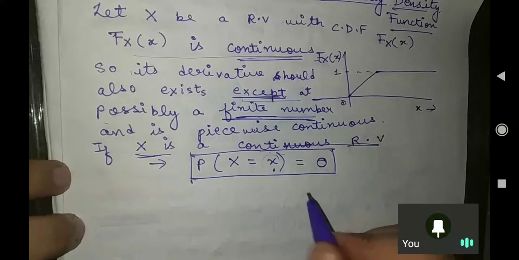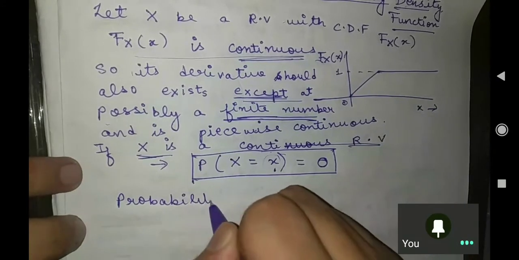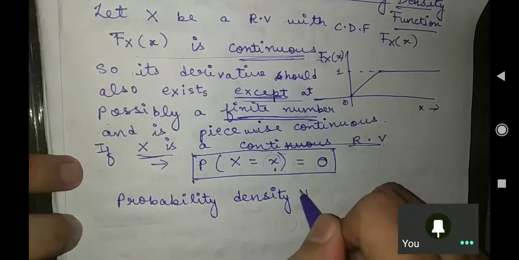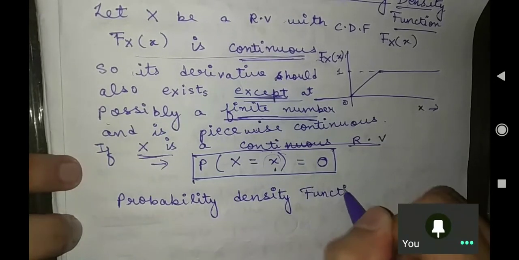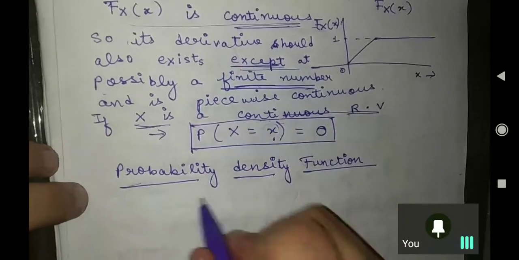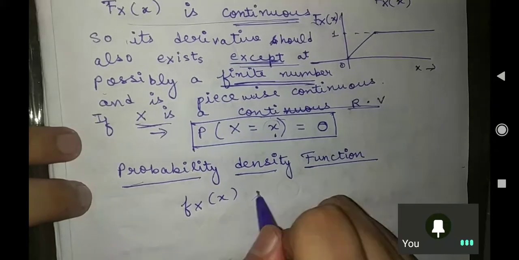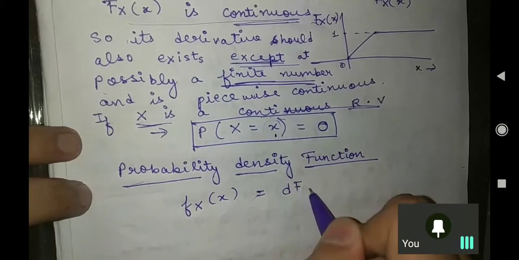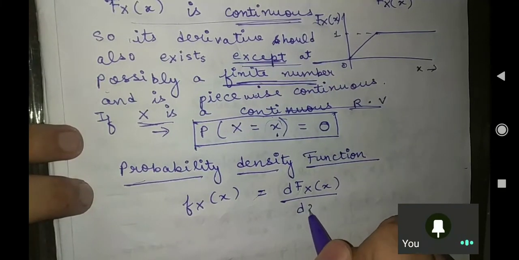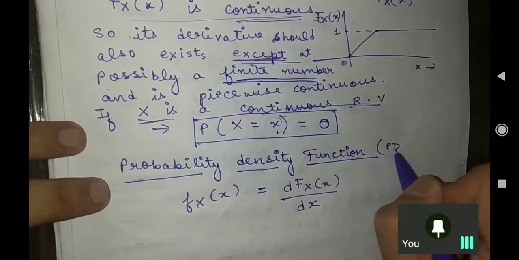Let us understand probability density function. How is it defined? f_X of small x is defined as the differentiation of your CDF. Differentiation of your CDF is your PDF. Basically call it a PDF. Very important term.